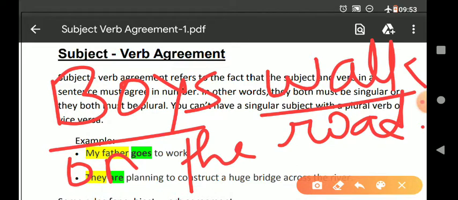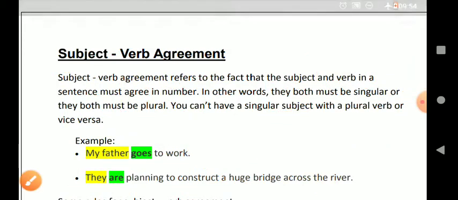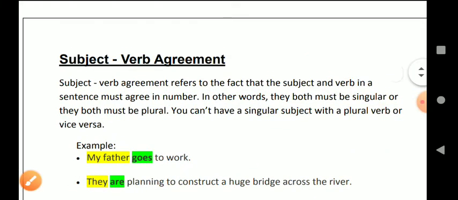Always keep in mind, for making plural nouns we use s, but verb doesn't follow this pattern. In verb it is totally opposite. Without s it is plural and with s it is singular. Now let's come to the definition given here. Subject verb agreement refers to the fact that the subject and verb in a sentence must agree in number.